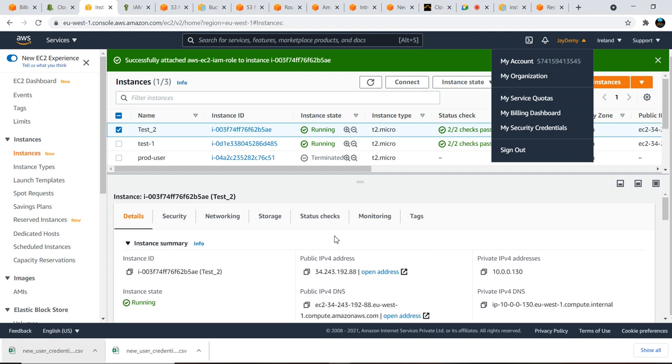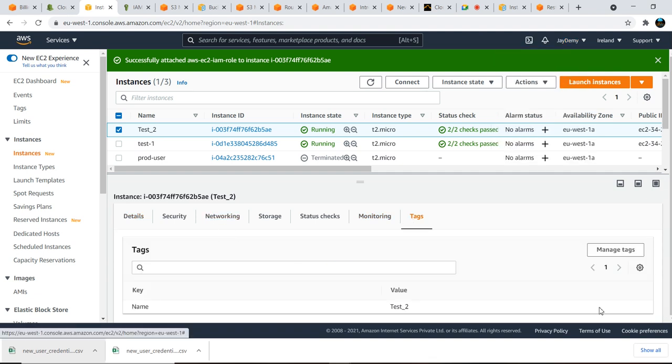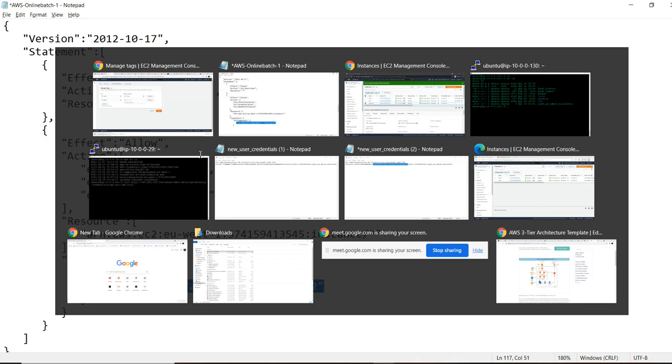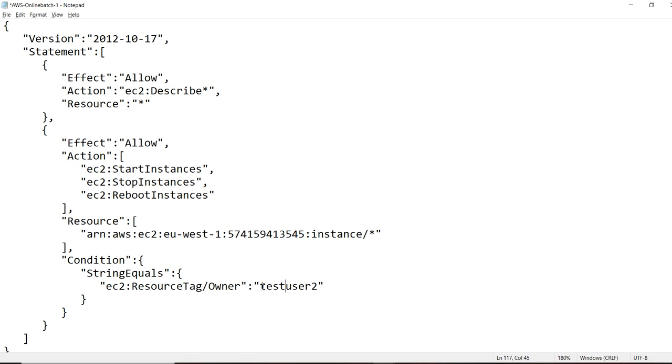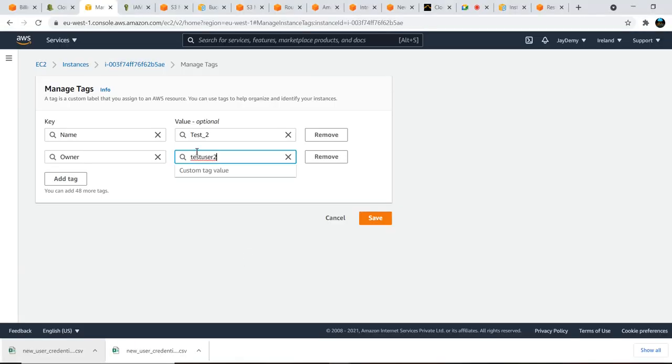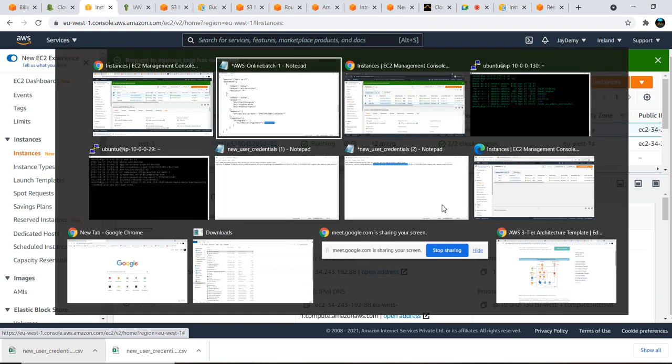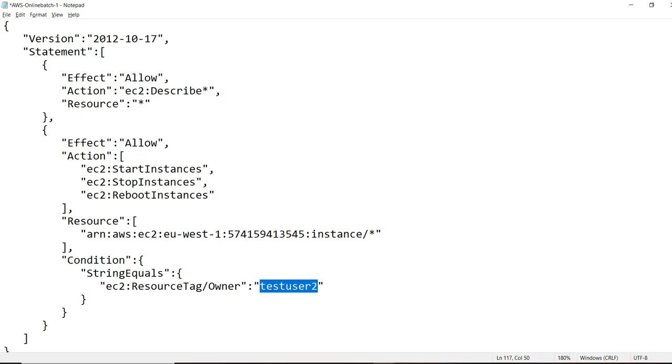It is very simple: manage tags, add tag. Owner is test user 2. Now I'm saving the privileges. So I gave tags here, but I didn't apply this policy anywhere.